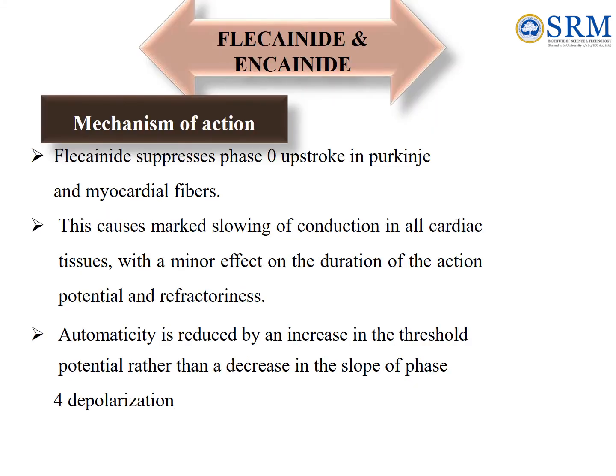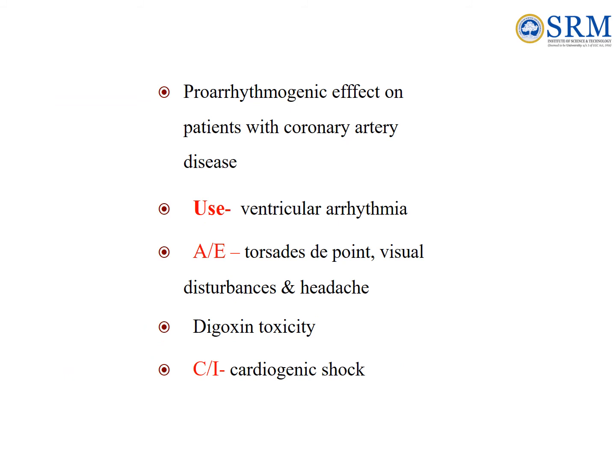Flecainide, encainide. Flecainide suppresses phase 0 upstroke in Purkinje and myocardial fibers. This causes marked slowing of conduction in all cardiac tissues, with a minor effect on the duration of the action potential and refractoriness. Automaticity is reduced by an increase in the threshold potential rather than a decrease in the slope of phase 4 depolarization. Its proarrhythmogenic effect on patients with coronary artery disease.